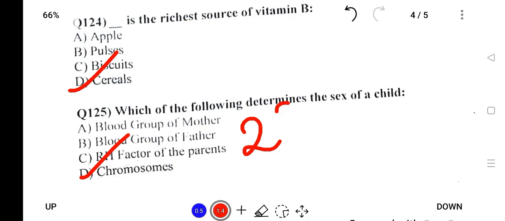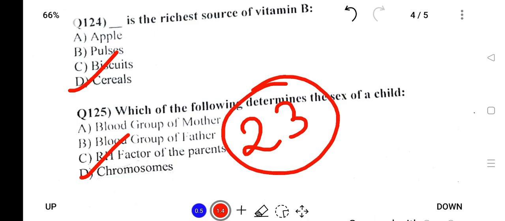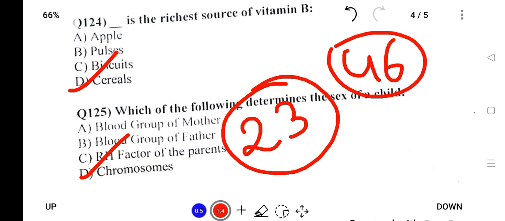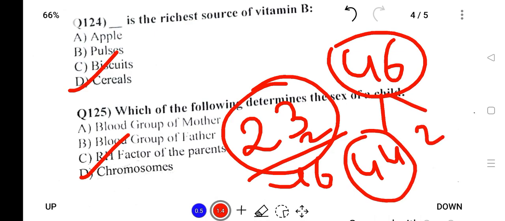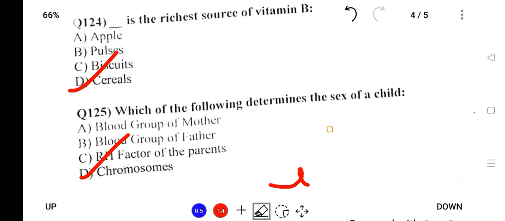Additional information is that humans have 23 pairs of chromosomes, so that is 46. Of these, 44 are normal chromosomes and two are sex chromosomes. The sex of a human is determined by this sex chromosome.